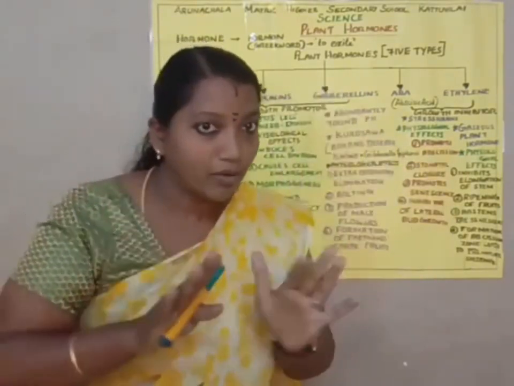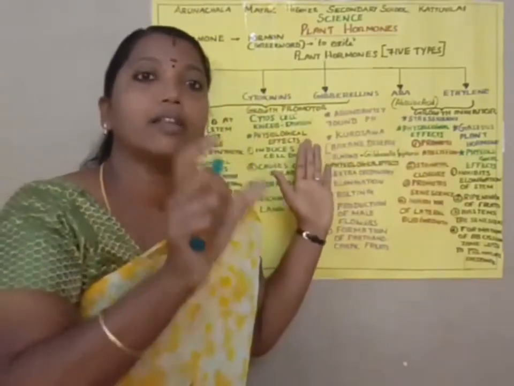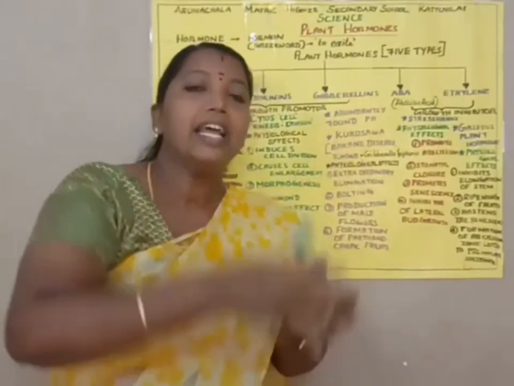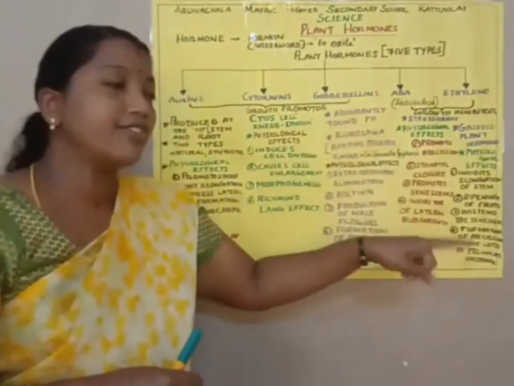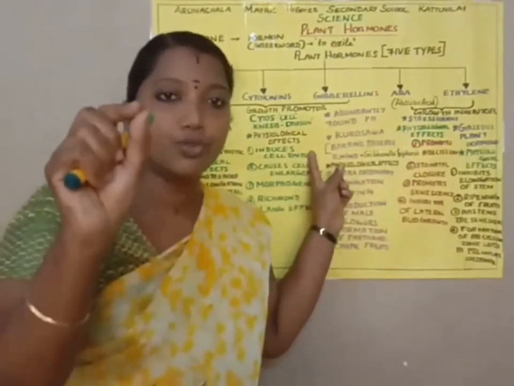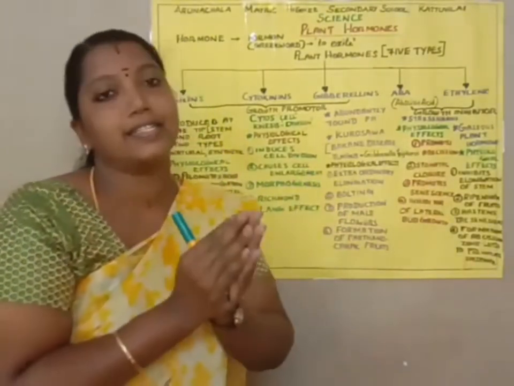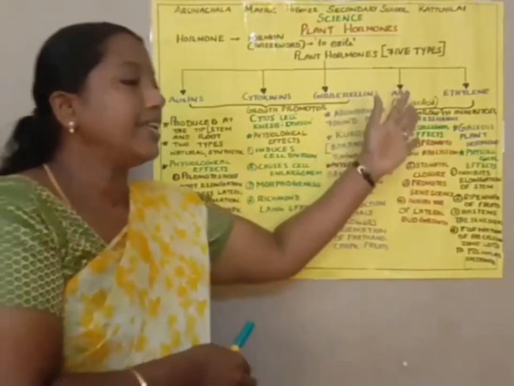Gibberellins are the most abundantly found plant hormones, discovered by Kurosawa in Bakanae disease. This is called Bakanae disease in the rice plant, where he could see sudden elongation of the internodes. That is due to a fungus, Gibberella fujikuroi, and due to the presence of an acid called gibberellic acid, and it has the functions we discussed.